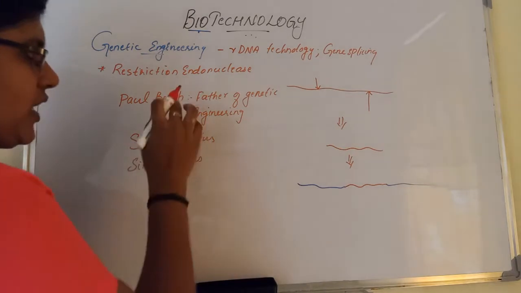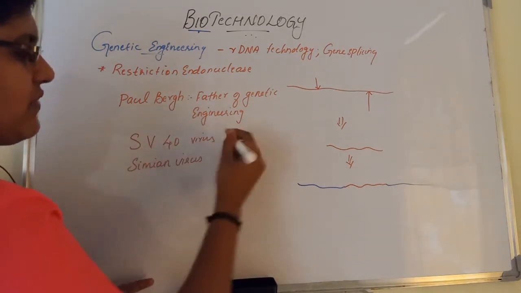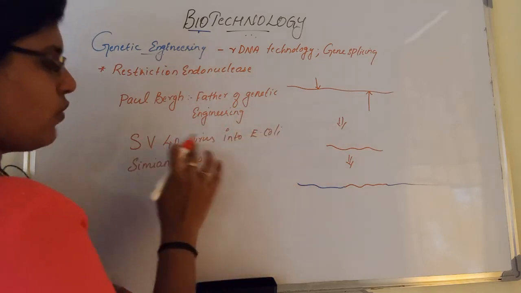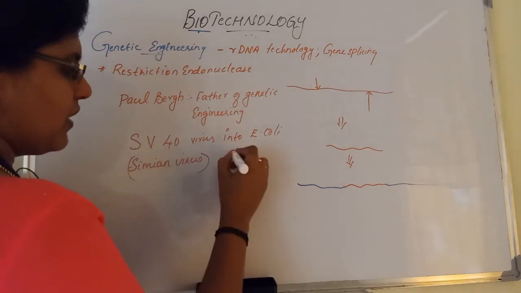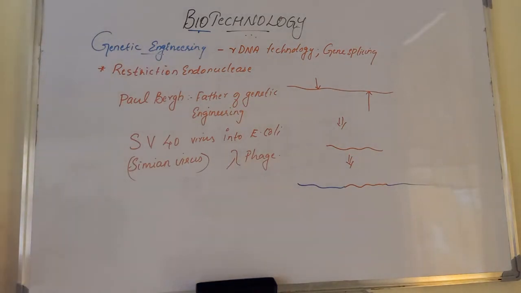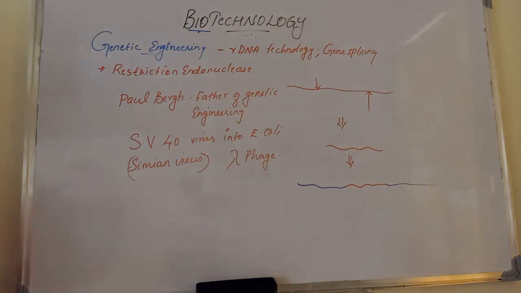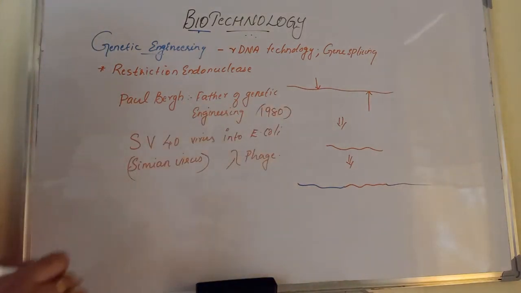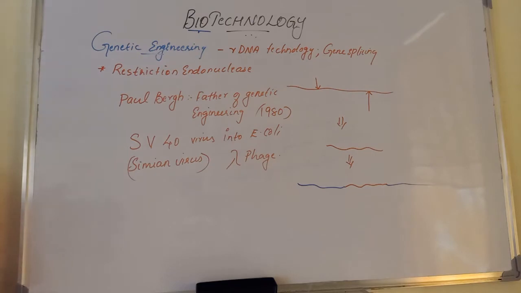So what he did was transfer SV40 virus into E. coli with the help of lambda phage. This is what Paul Berg did. He got the Nobel Prize in 1980 for this transfer of SV40 virus into E. coli with the help of lambda phage.